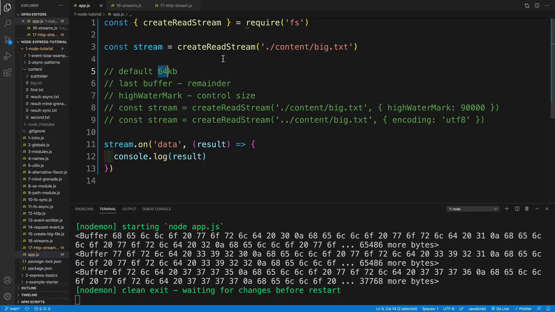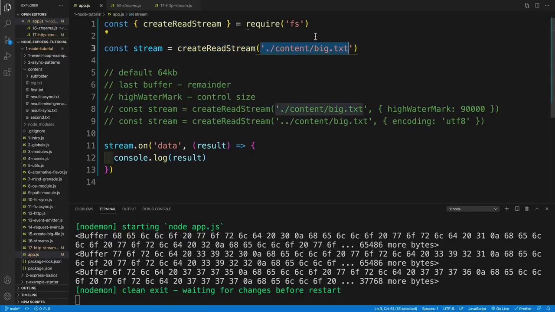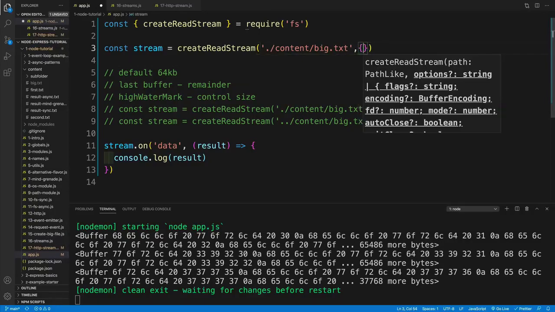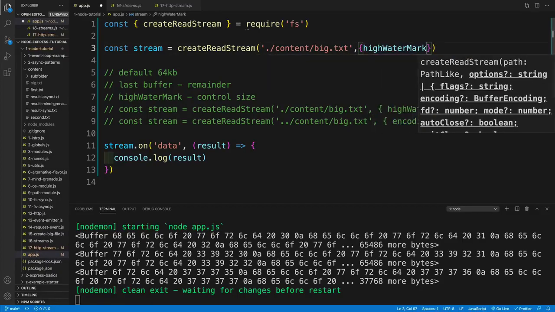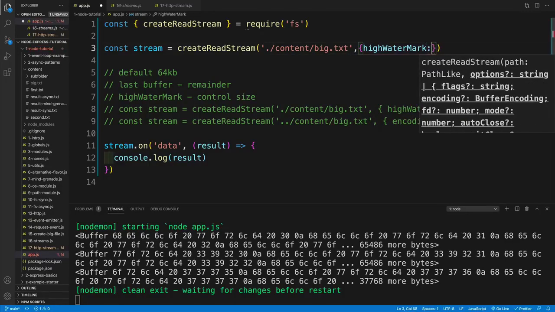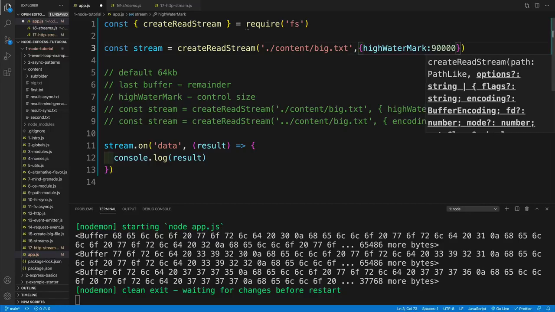Like I said, by default, the size of the buffer is going to be 64 kilobytes. However, we can also control it, and the way we do that is by passing in an object when we're setting up create read stream. The first argument is going to be the path, which again, in my case, is that big text file that I created using my for loop. Then I can pass in the options object, and the property that controls the size of the buffer has the name of high watermark.